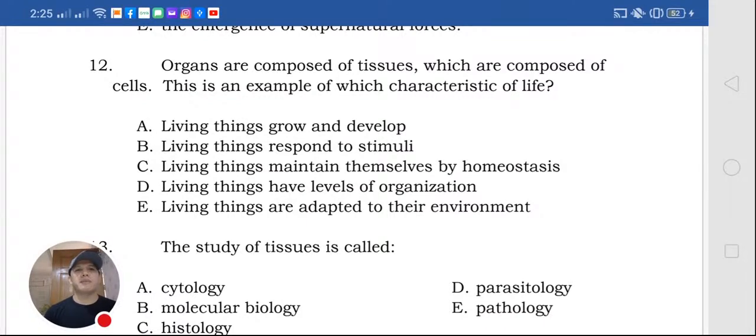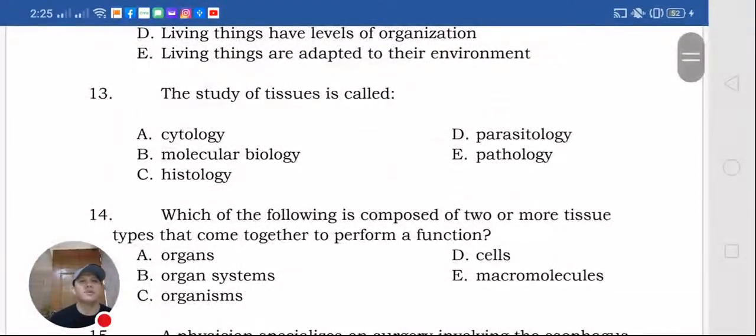So, organs are composed of tissues which are also composed of cells. This is an example of which characteristic of life? Living things grow and develop. Or living things respond to stimuli. Living things maintain themselves by homeostasis. Living things have levels of organization. And letter E, living things are adapted to their environment. Okay, so this one, levels of organization.